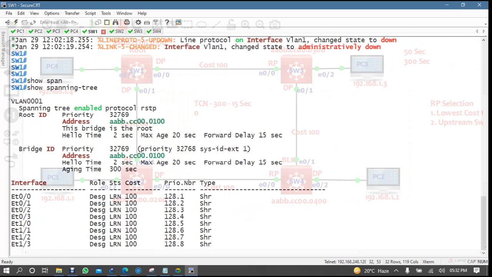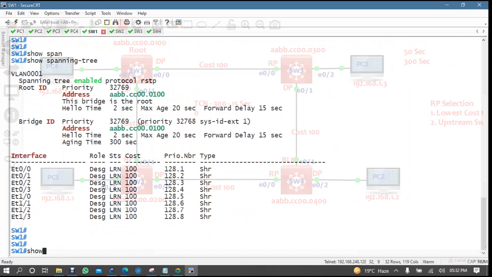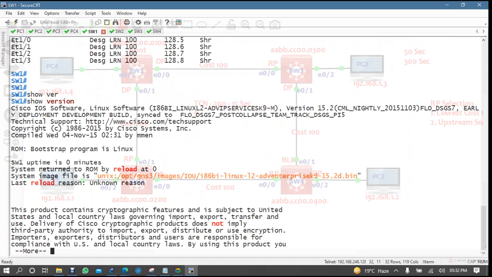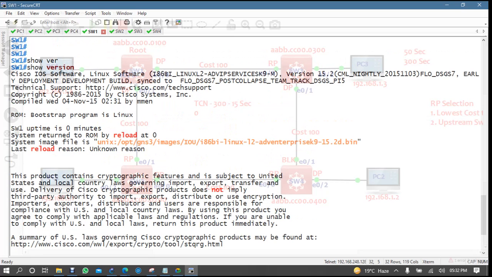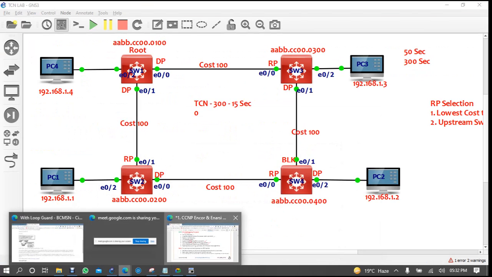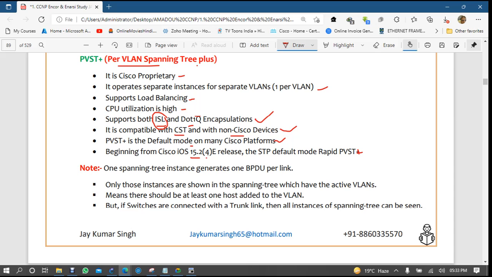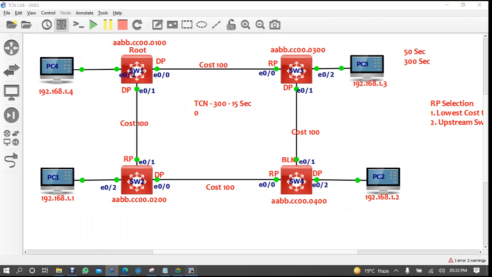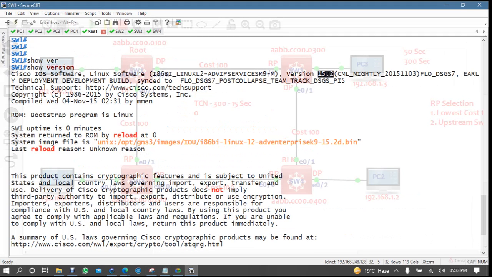So spanning tree, okay, fine. Then you can check here the version, and I'm using 15.2. Here in the book it says from the 15.2(4)E release. Let's check whether it is supporting 15.2. Okay, 15.2, no problem.